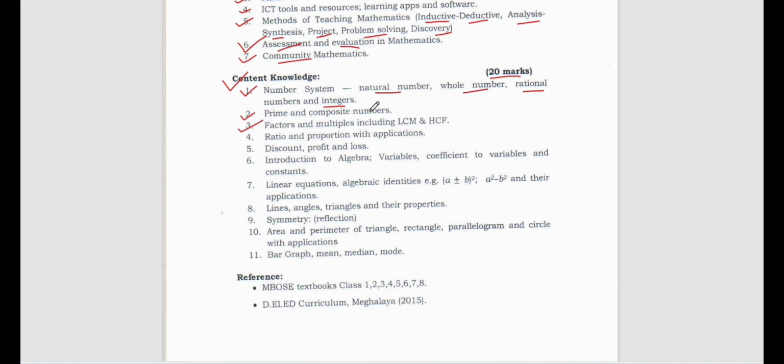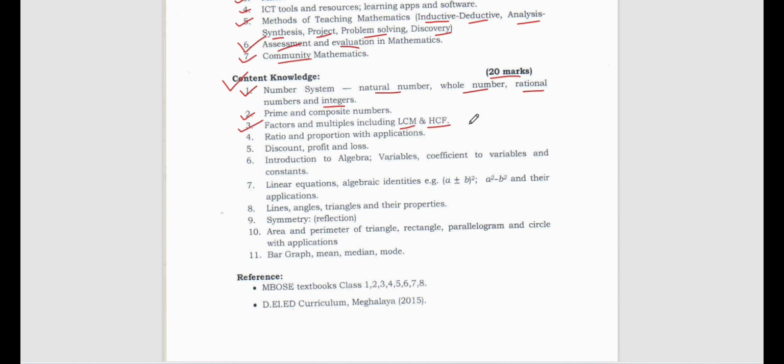Then factors and multiples, including LCM and HCF, lowest common multiple and highest common factor. So these two you have to study. These things you'll get from classes 6 to 8.